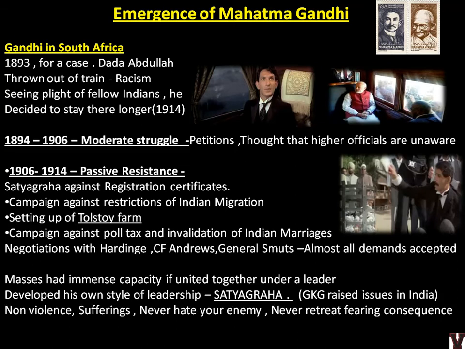Non-violence, suffering, never hate your enemy, never retreat fearing consequences. These are certain ideals of the Gandhian style of politics. Never retreat, never give up until you win, and you should not undertake violence. One body and one newspaper are important. Natal Indian Congress. Natal is a place in South Africa. The Natal Indian Congress was a body in South Africa under the leadership of Gandhi, and the newspaper was Indian Opinion, where he wrote a lot of journals. So please remember these names.